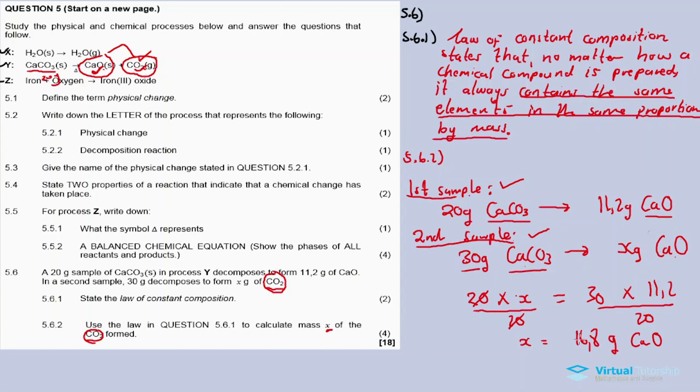So x is equal to 16.8 gram of calcium oxide, right?